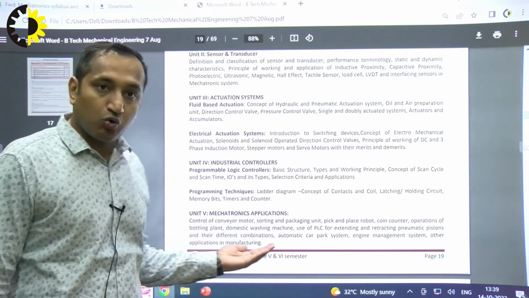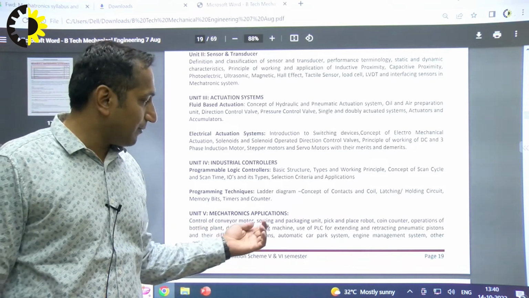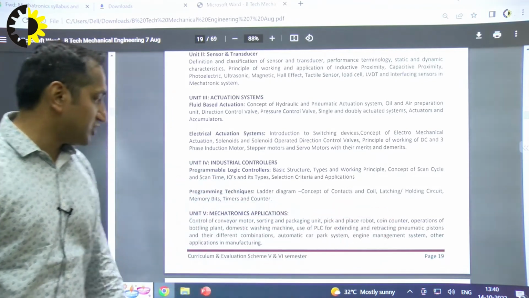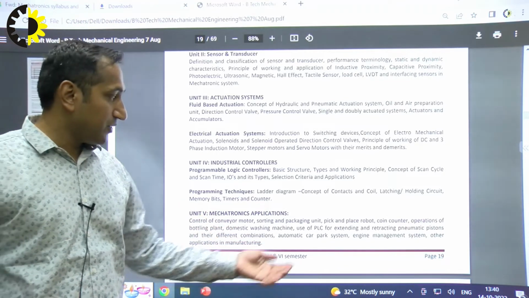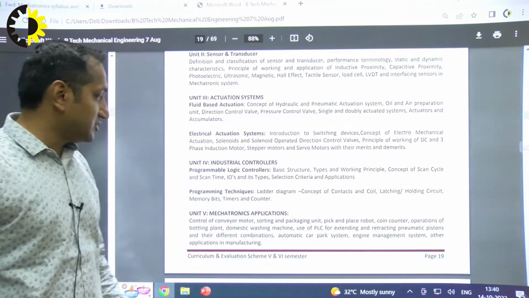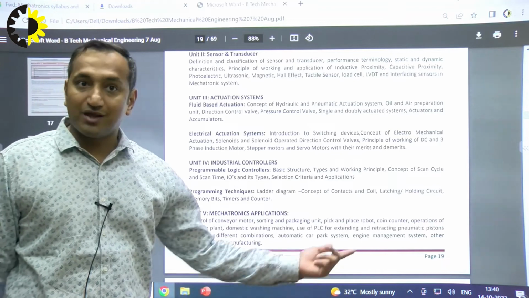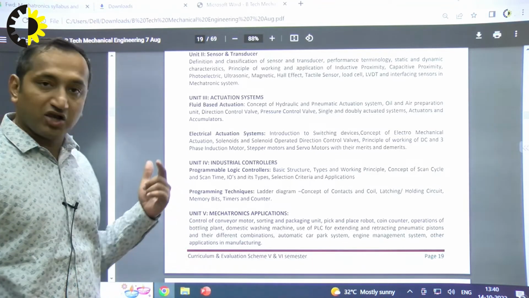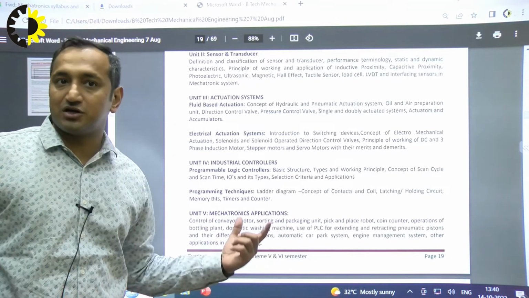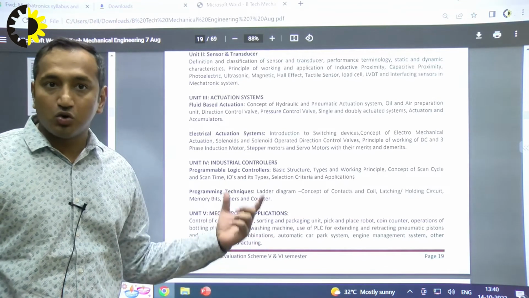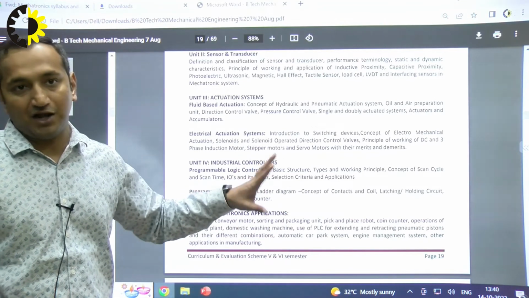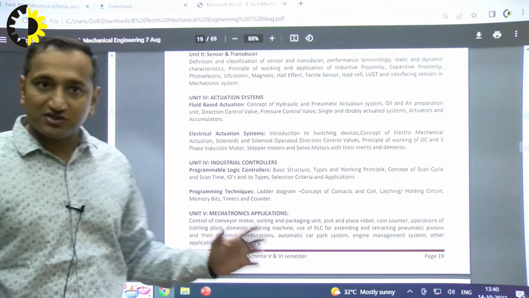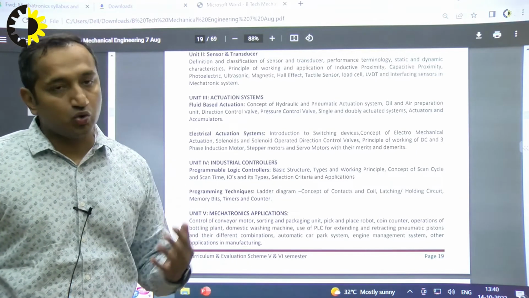It deals with the control of a conveyor motor. How do you control it? Packaging unit, counter operations, domestic washing machine, pneumatic pistons, automatic car parking system, engine management system, and other manufacturing applications. These are nothing but case studies of how mechatronic systems are useful in dealing with all of that. So this is the syllabus of mechatronics, and there are a total of 5 units.